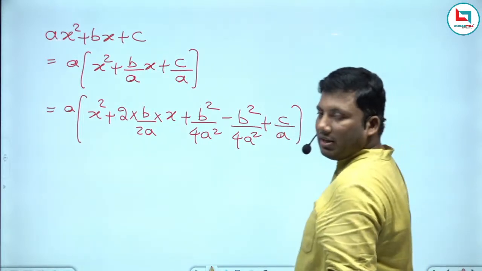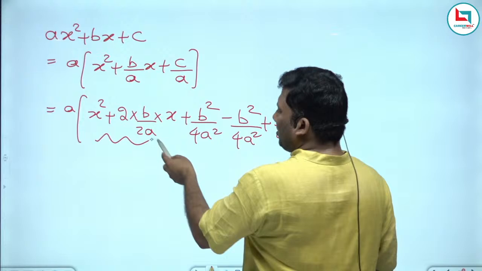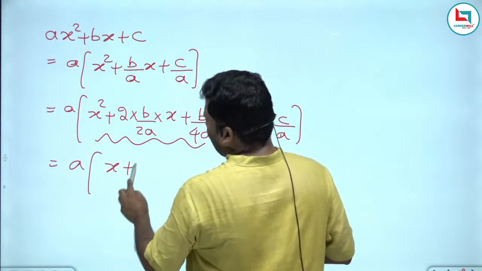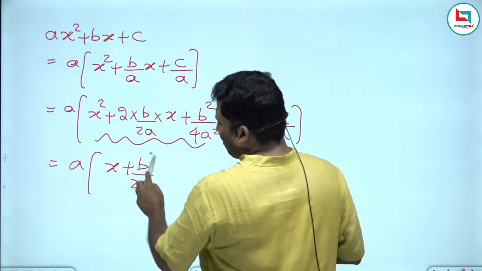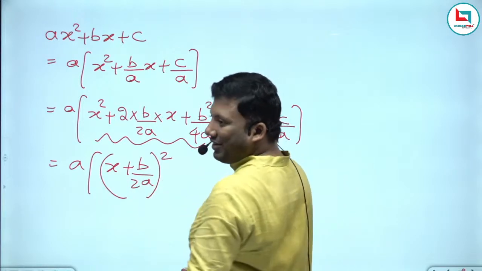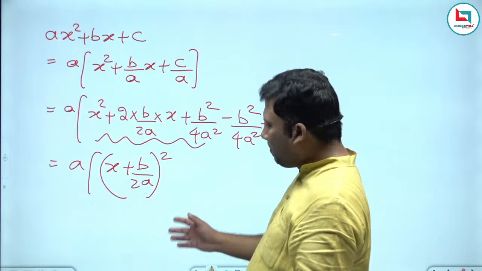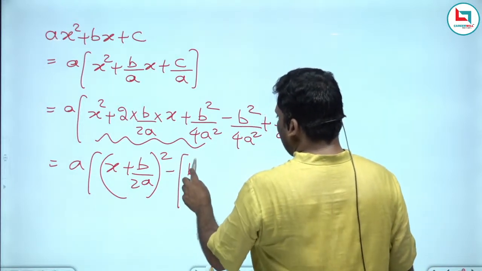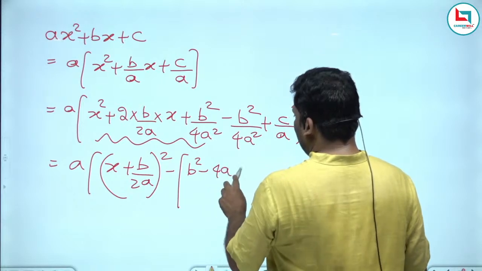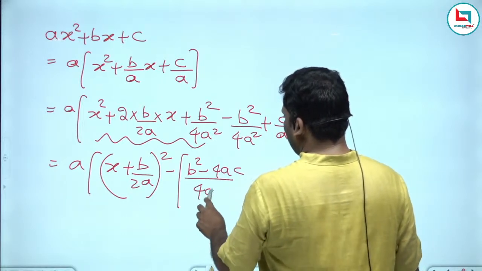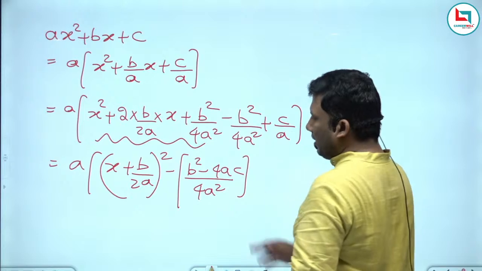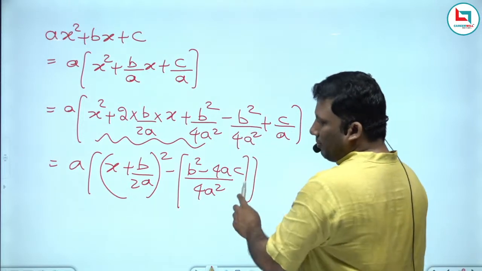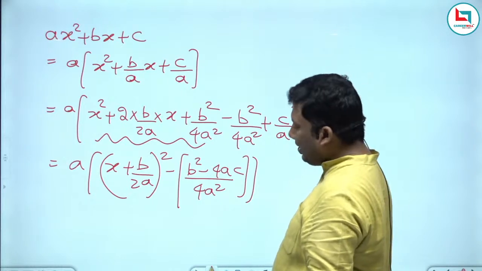Are you all with me? This is the a plus b whole square form. So this will be a into x plus b by 2a whole square, minus of b square minus 4ac by 4a square. I hope the idea is clear.